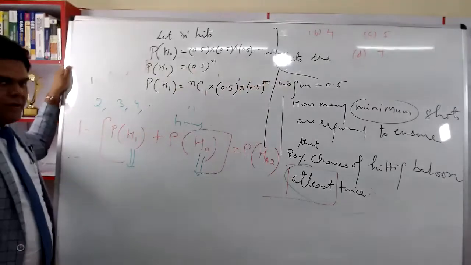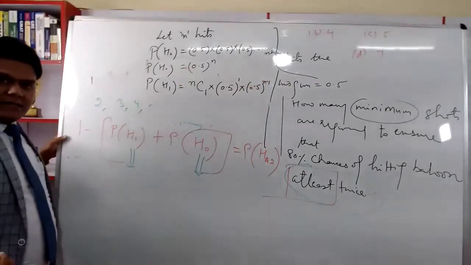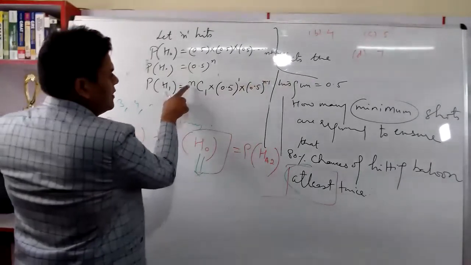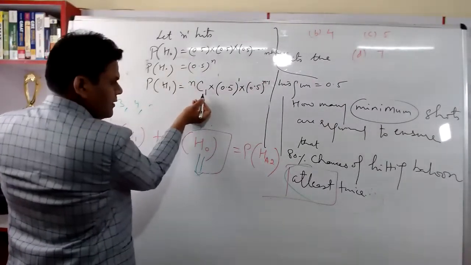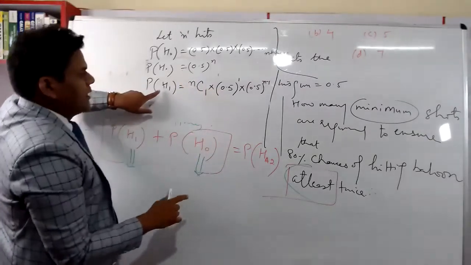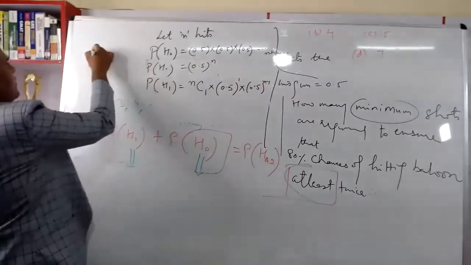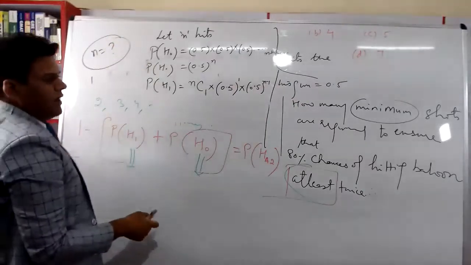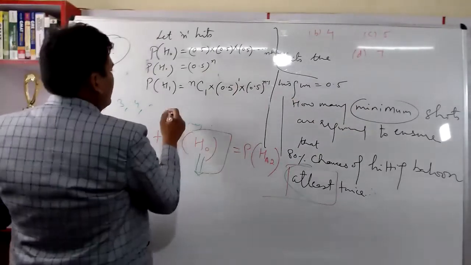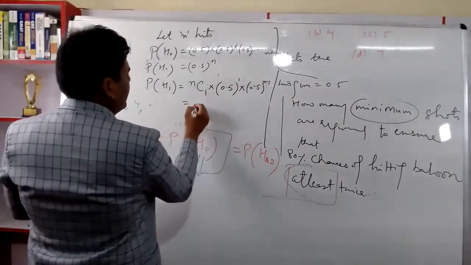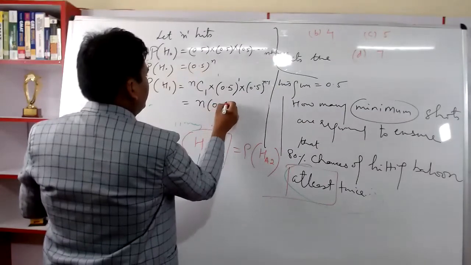Right? Perfect. Let me explain it once again. Let's say I have made 10 hits. Out of 10 hits, which hit am I able to hit the balloon? So 10C1. Out of 10, I am able to hit the balloon only once, and the other 9 I am not able to hit it. Because I do not know what the value of n is, that is what we need to find out, the minimum value of n. So I am taking n as something which is unknown. Right? So can I write it? nC1 is n. 0.5 to the power 1, and 0.5 to the power n minus 1. This becomes 0.5 to the power n.